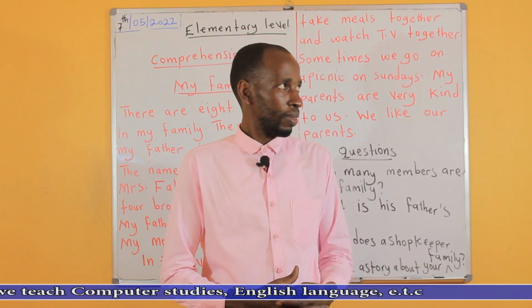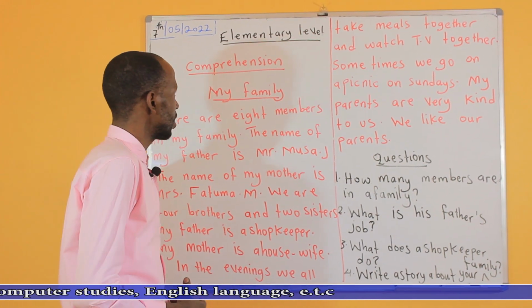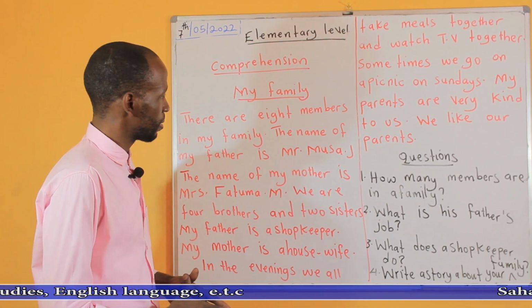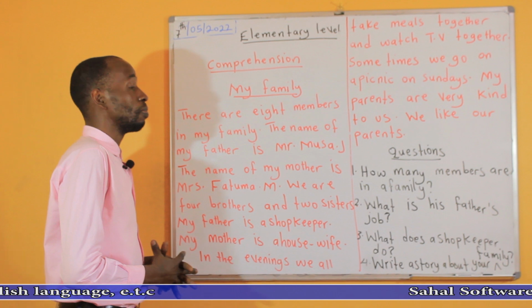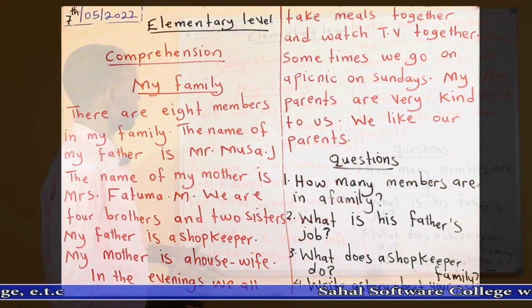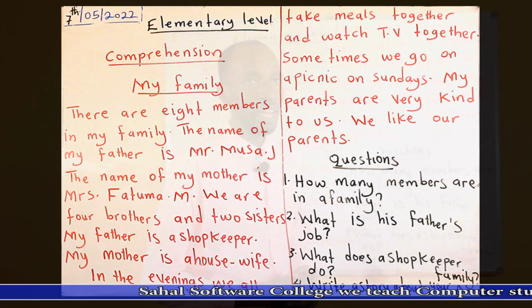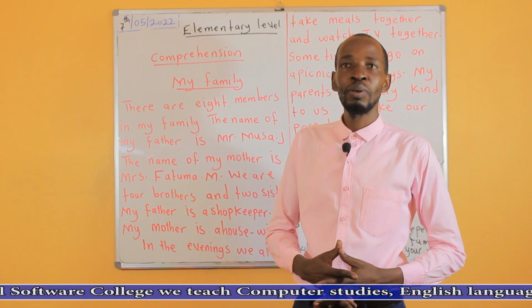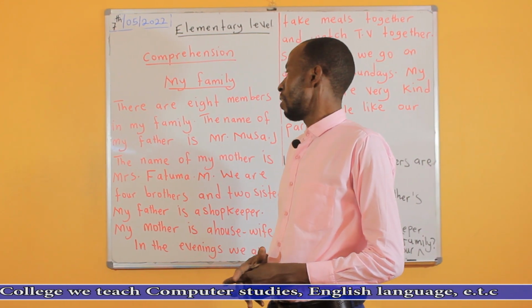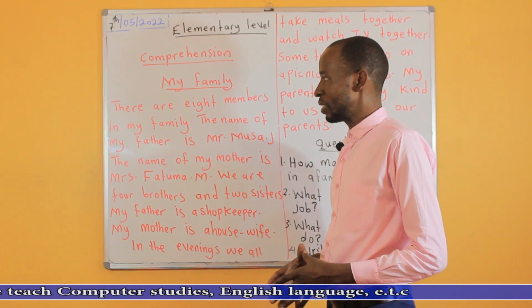Now, let's go. Students of elementary level, this is your package. Today we are starting with comprehension. Now, you want to write about family. This is one of the family members, and he is writing about his family. My family. Let's first go to read.